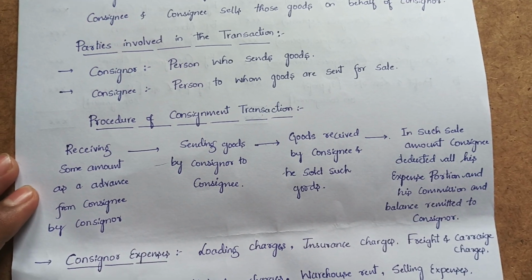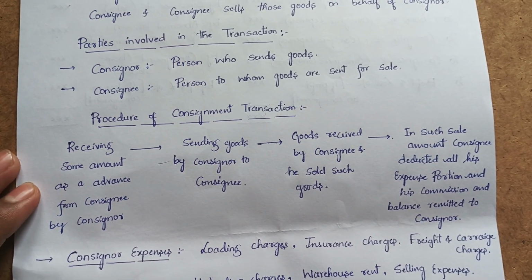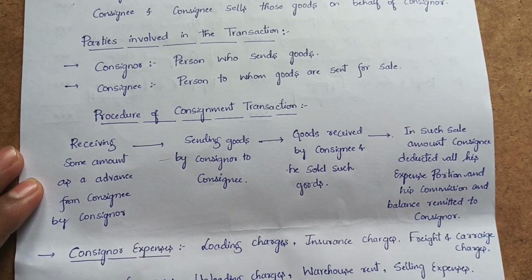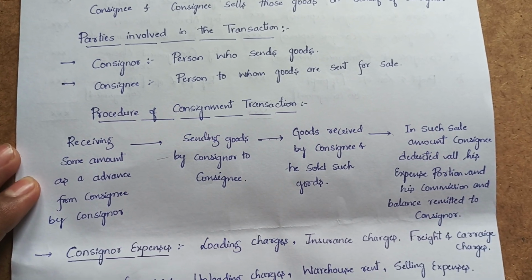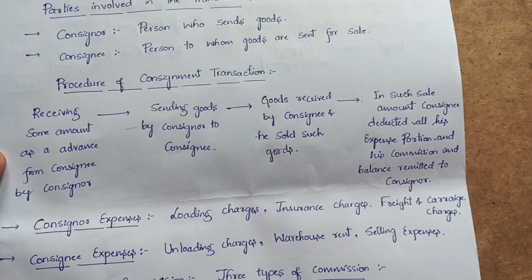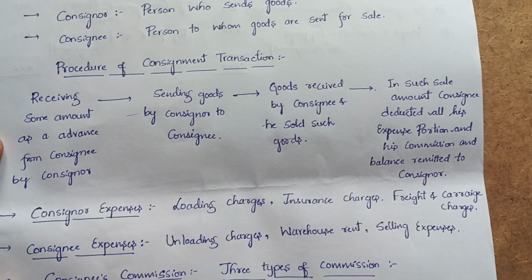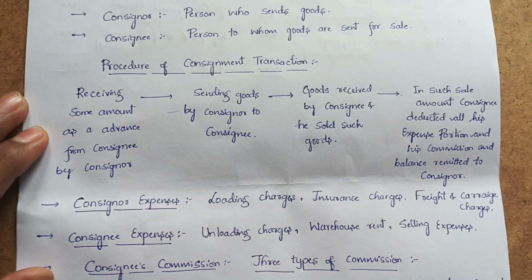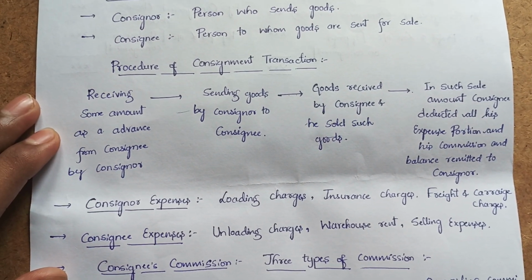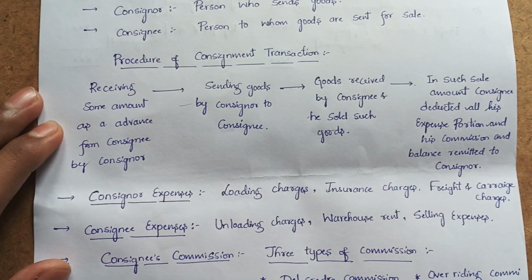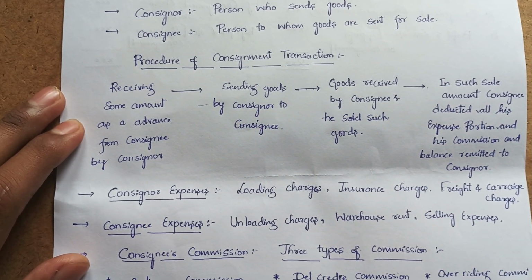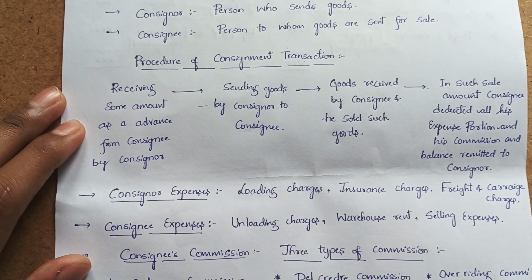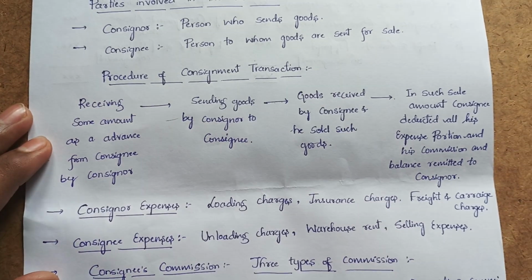Once the goods have been received by the consignee, he sells them. We already discussed that he does not have ownership, only possession of the goods. Once he has sold the goods, he gets some amount from the sale, and he needs to pay that amount back to the consignor. He usually pays it after deducting the expenses he incurred, and the commission he is eligible to receive.